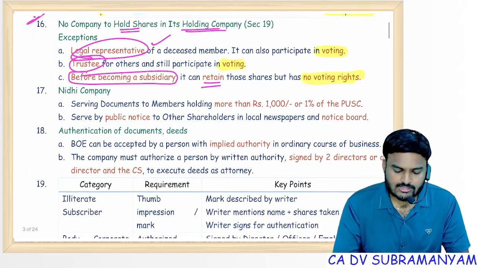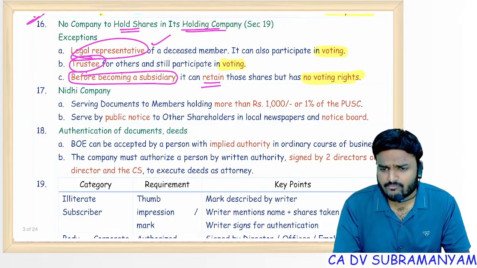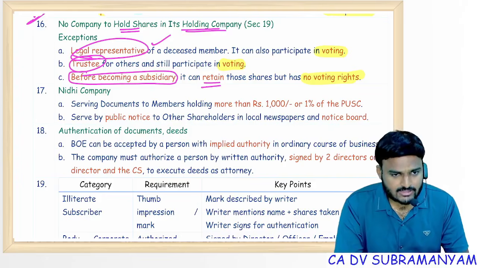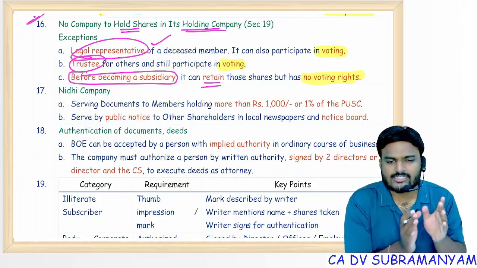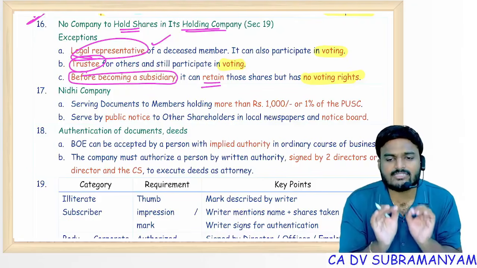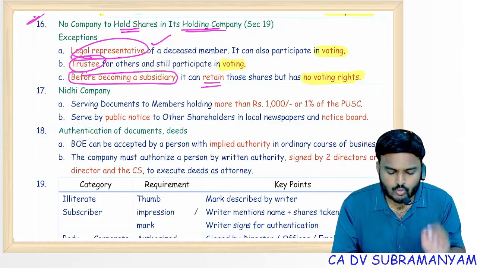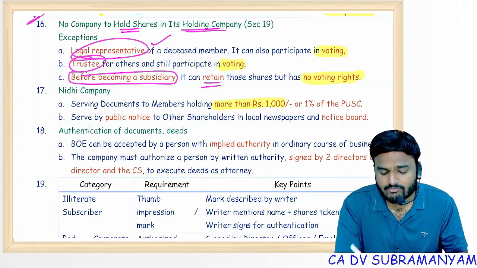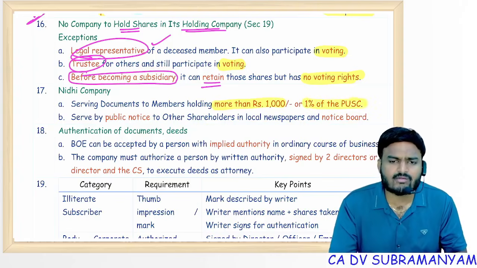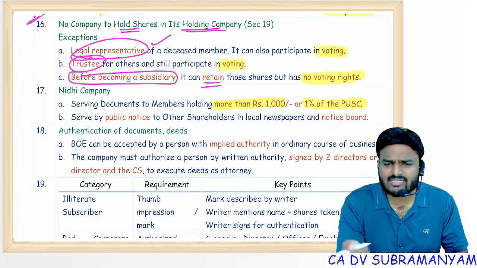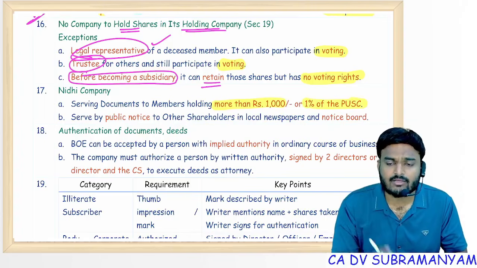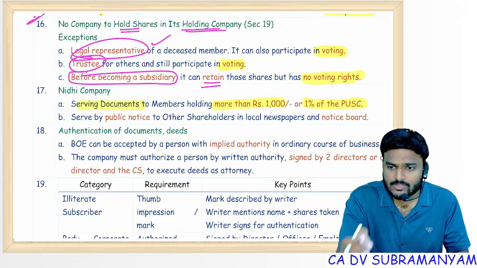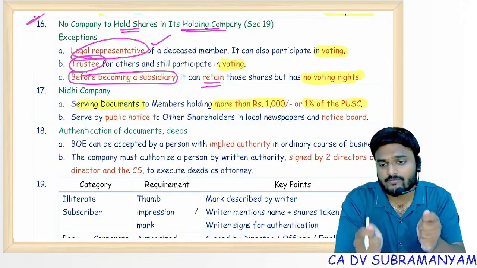Next one, section 20, Nidhi company, service of documents. In that Nidhi company, members are classified into 2 categories, big members or small members. There are no such words, big or small, but for easy understanding, I am telling you. Big members means who? Members holding more than 1000 rupees face value of securities, equity share capital, or more than 1% of the paid up share capital. Anyone satisfying this, that member is known as big member. To the big member, serve documents individually. Go to that person, hand over the documents individually, physically.